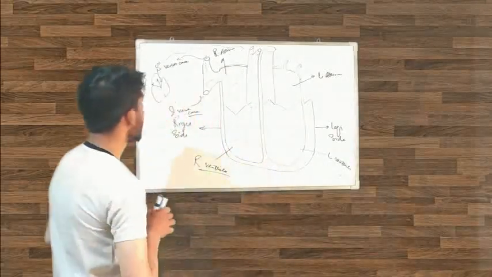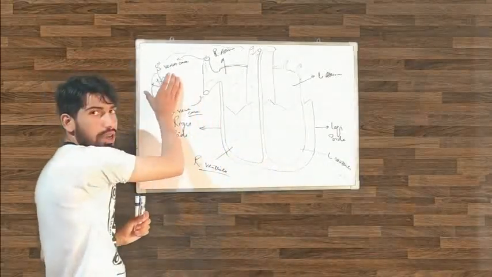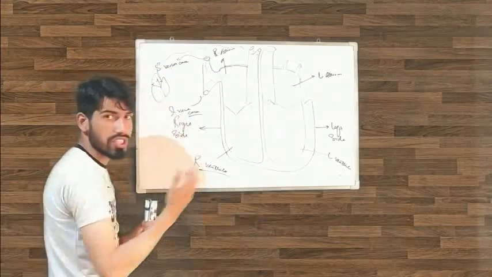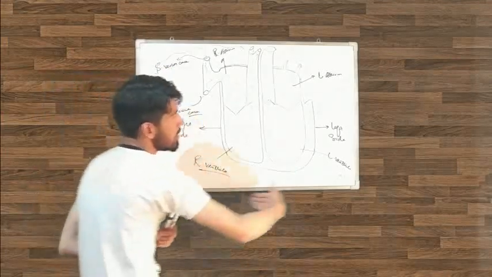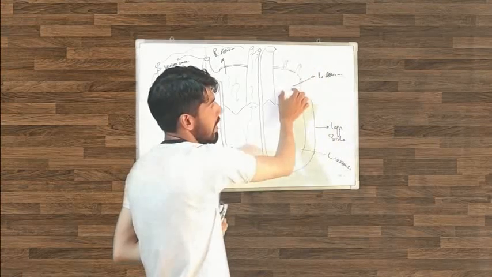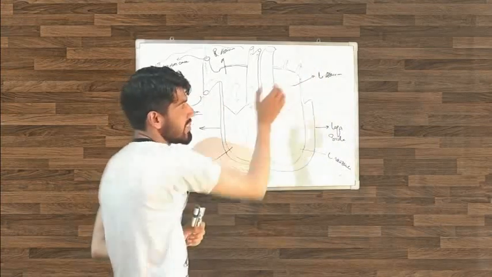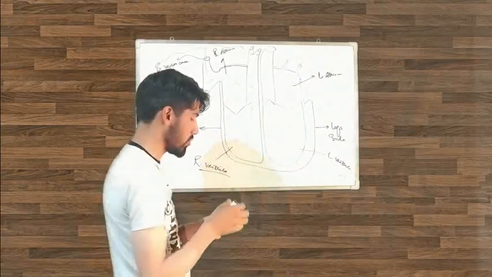Now the blood is oxygenated. The blood comes into this region, this chamber, which is the left atrium.